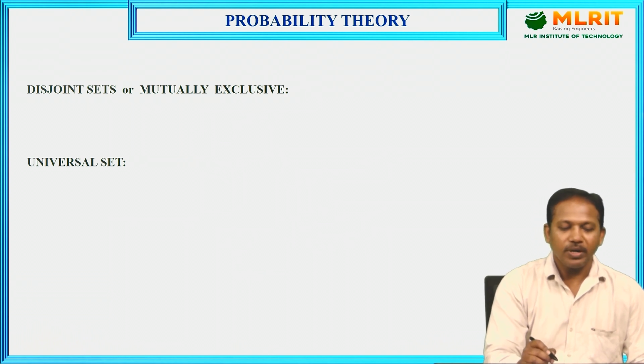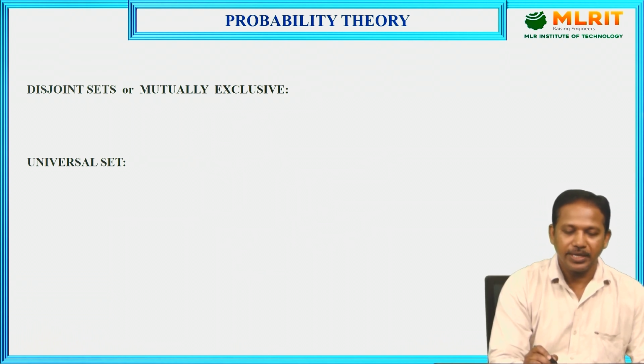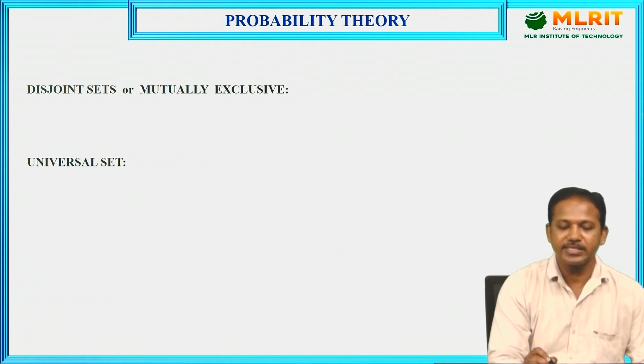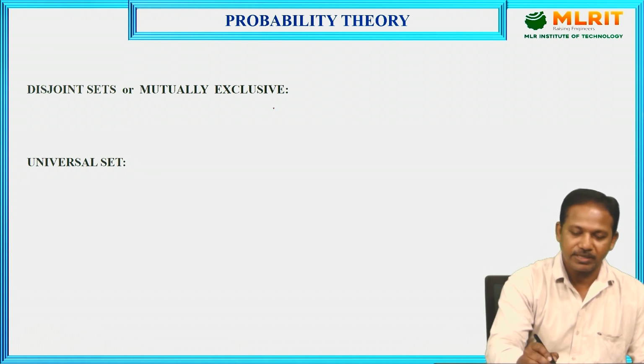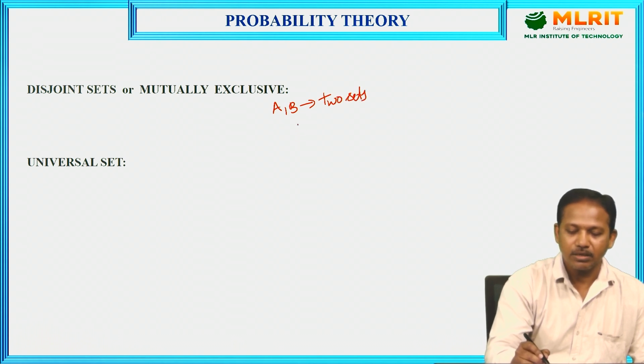Next, what is meant by disjoint set? It is also called a mutually exclusive set. For example, A comma B are two sets. These two sets are mutually exclusive, meaning there is no common element between these two sets.